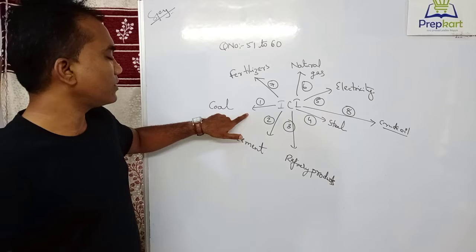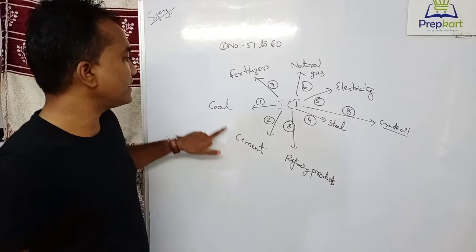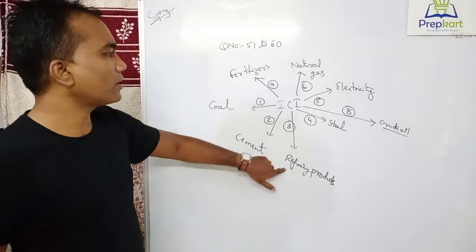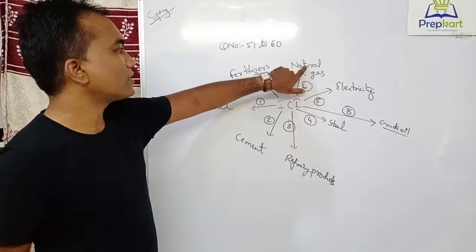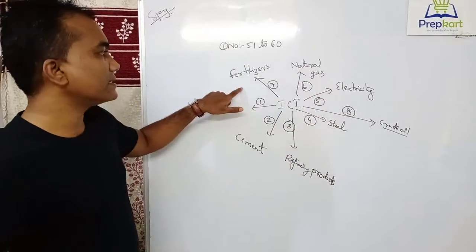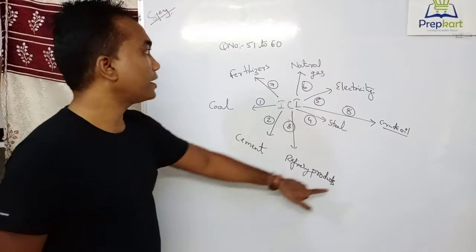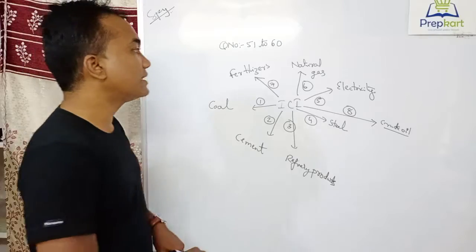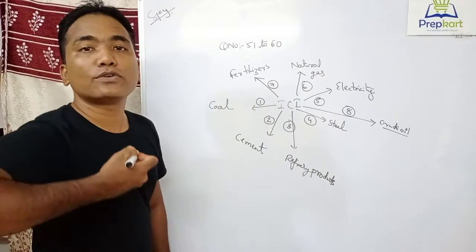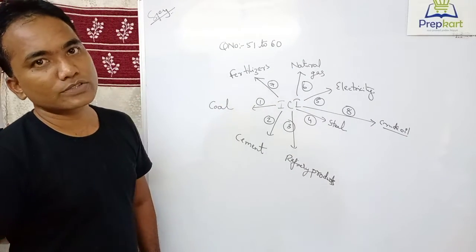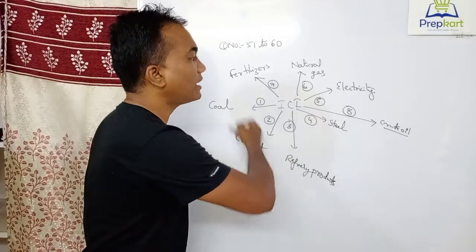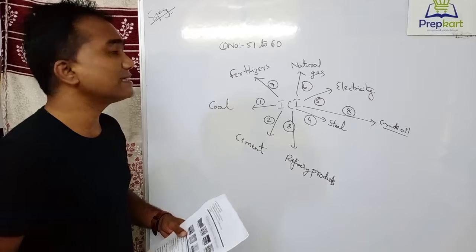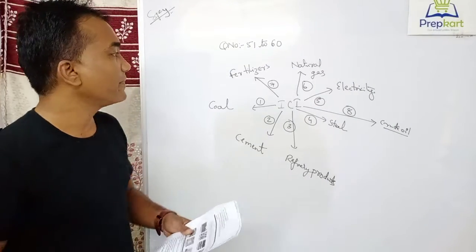You have cement, coal, C, crude oil, one more C, refinery products, steel, natural gas, electricity, and fertilizers. So in IIP, the contribution of these 8 is nearly 40%. That's why these are called index of core industries, or index of 8 core industries. So these 8 are part of ICI. That is the answer for question number 51.